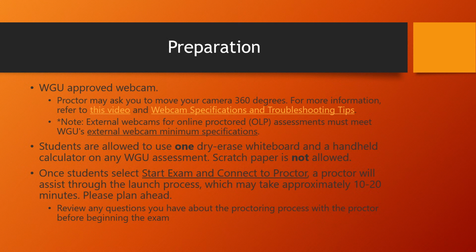You need to make sure that you have your WGU approved webcam and that it is working properly. The proctor may ask you to move your camera around 360 degrees, so just know that. You can go to Assessment Center and they have a video, and there's that actual link that takes you to the webcam specifications and then troubleshooting tips if you're having a hard time getting it set up. External webcams have to meet those requirements, so make sure that you get the right one. You are allowed to use one dry erase whiteboard and a handheld calculator on any WGU assessment. Scratch paper is not allowed.